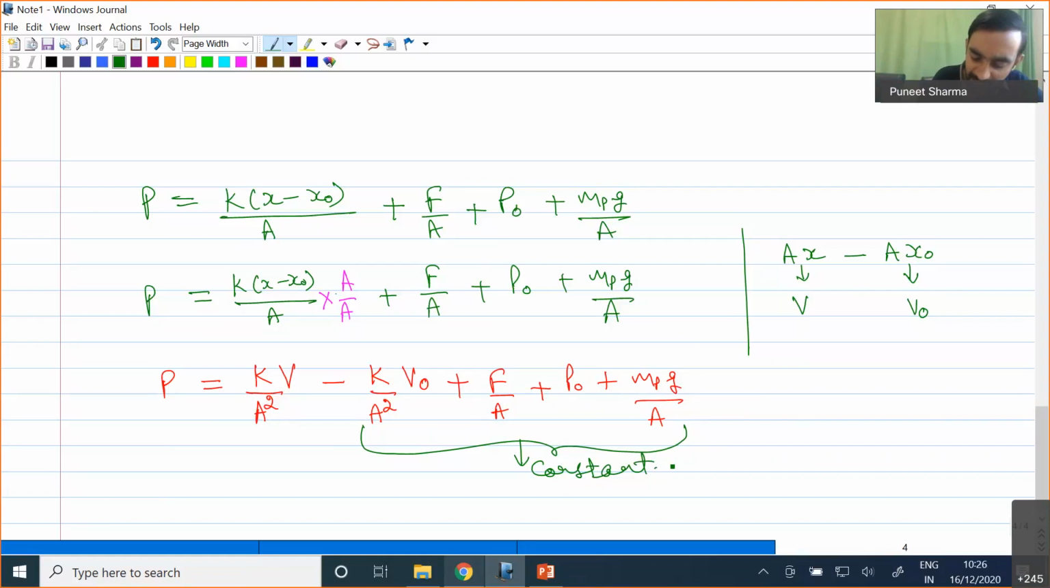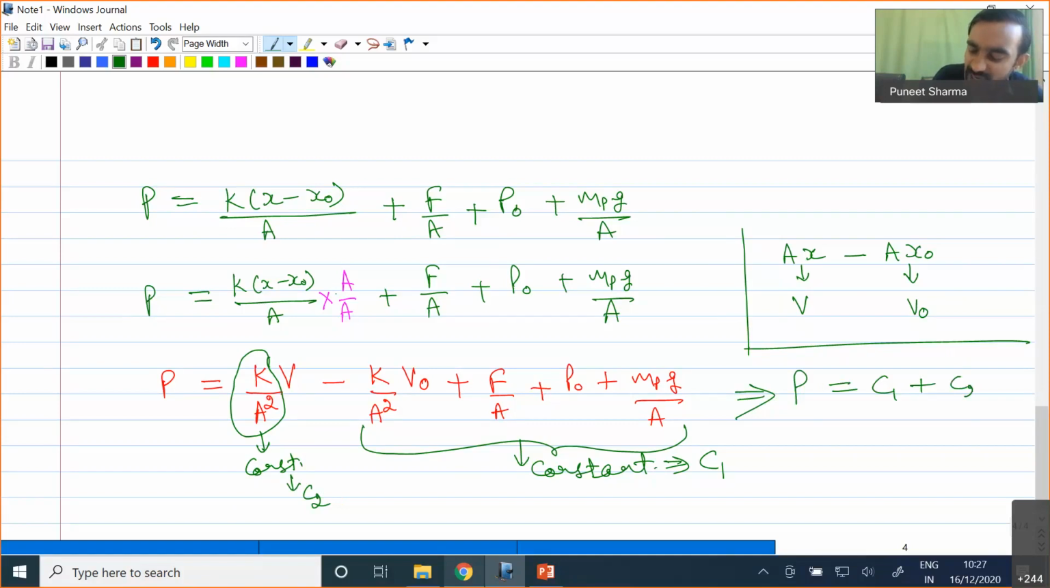So I can write this entire term as C1. In the second term you can see that V is our volume, which is a variable or property of the system, and K by A square is once again a constant. So let me write this constant as C2. So finally I'll find the expression P equal to C1 plus C2 times V.